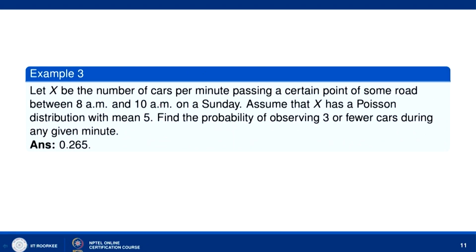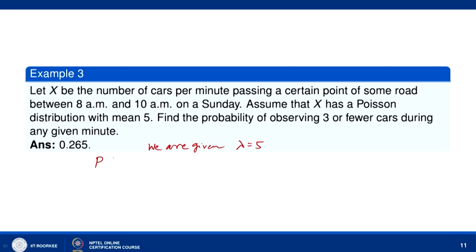Let x be the number of cars per minute passing a certain point of some road between 8 am and 10 am on a Sunday. Assume that x has a Poisson distribution with mean 5. So, mean is lambda in the case of Poisson distribution. So, we are given lambda equal to 5. Find the probability of observing 3 or fewer cars during a given minute.